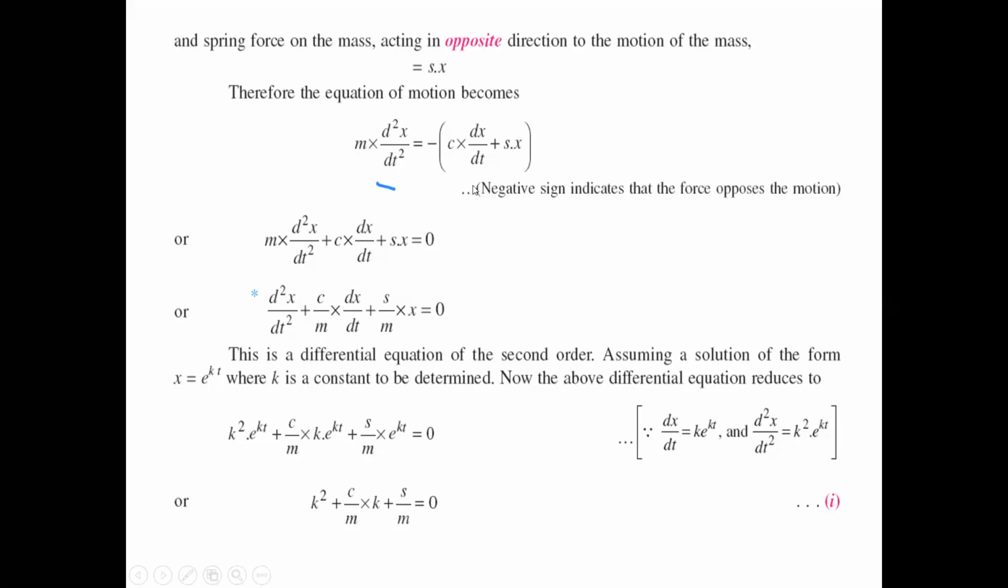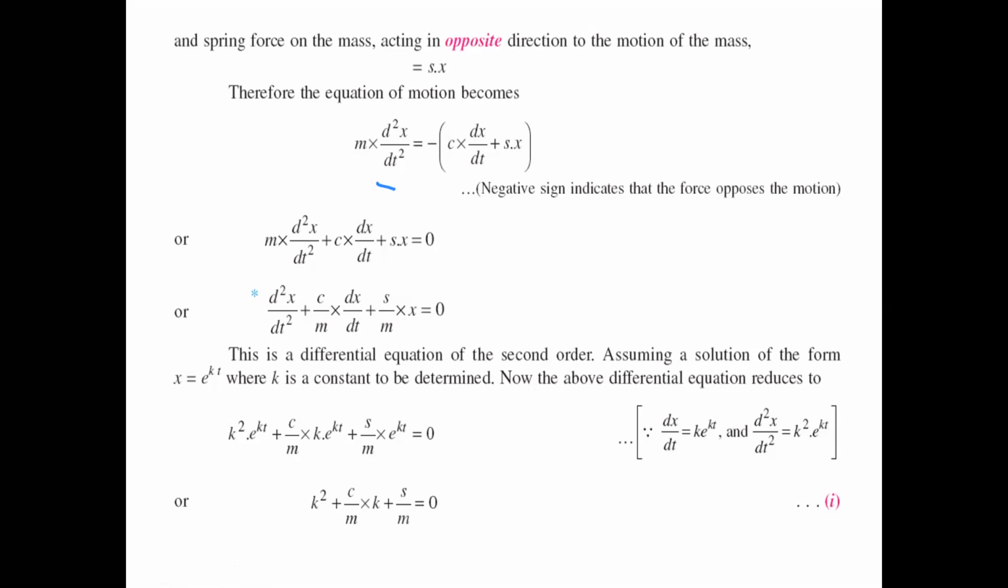Taking this term to the left side, we get m into d square x by dt square plus c into dx by dt plus sx equals 0. Dividing by m, it becomes d square x by dt square plus c by m into dx by dt plus s by m into x equals 0. That is the equation, and it is a second order differential equation, isn't it?